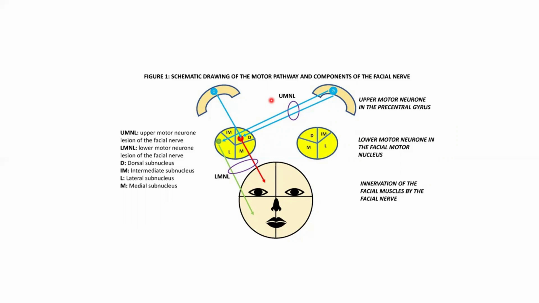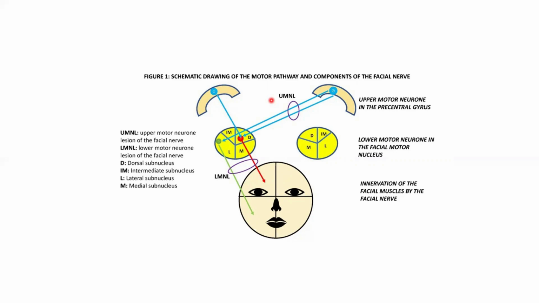The term upper motor neuron refers to the neurons in the motor cortex of the cerebrum. So the motor neurons, which are going to give rise to the motor fibers in the cerebral cortex, are called upper motor neurons, whereas the motor neurons in the brainstem and spinal cord are called lower motor neurons.